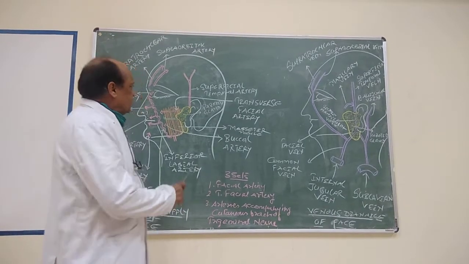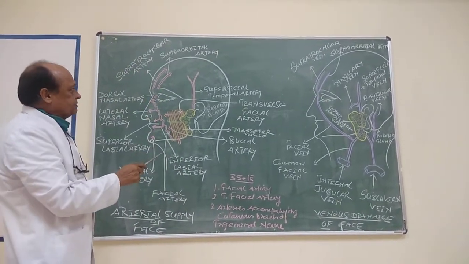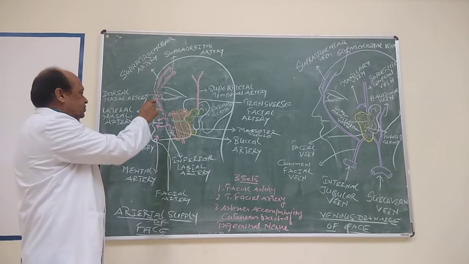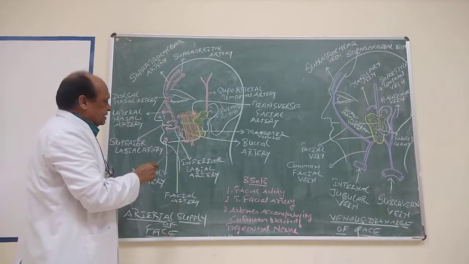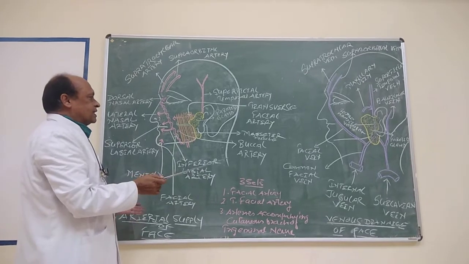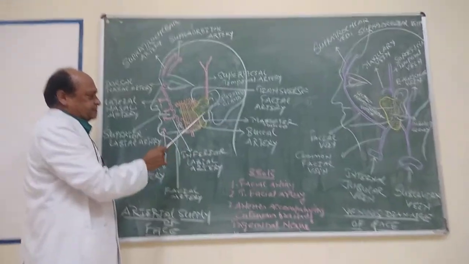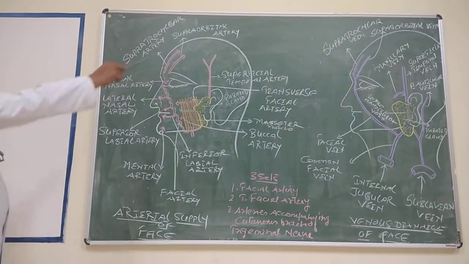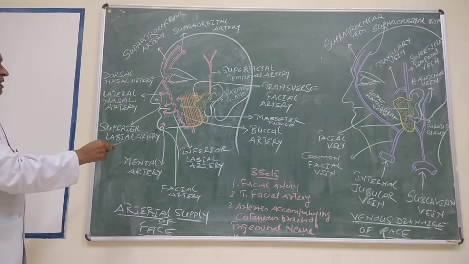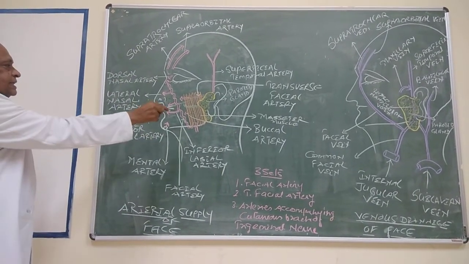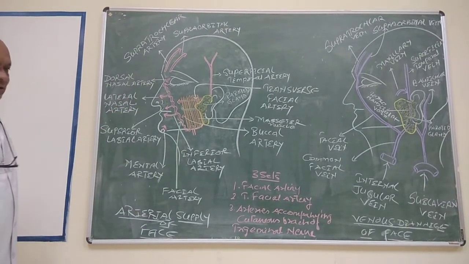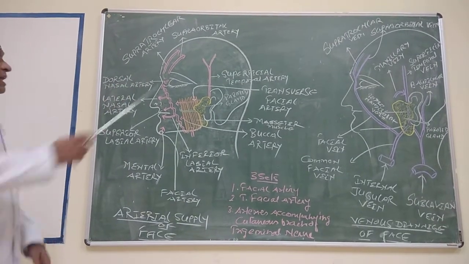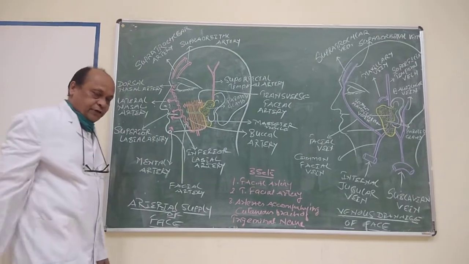The face is a region of the body which extends right from the hairline above to the chin below and the base of the mandible. On each side it extends right up to the ear. This whole region is designated as face. It is bounded above by the hairline, below by the chin and the base of the mandible, and on each side by the auricle. Now what is important is that the forehead is common to the scalp as well as the face.